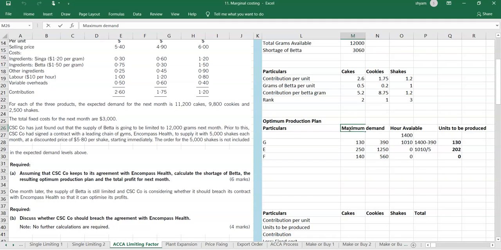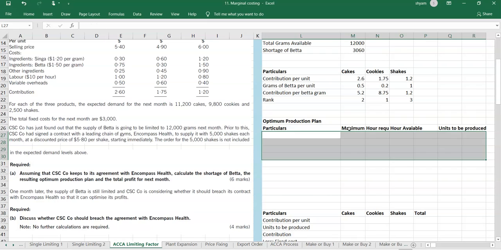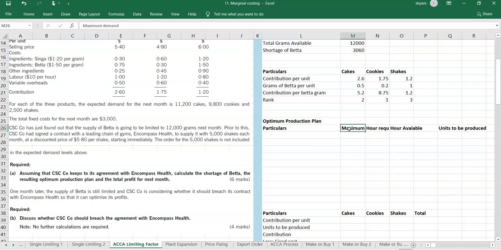So this is maximum demand. Maximum demand. Then hours required, we can say grams required. Grams available, and units to be produced.